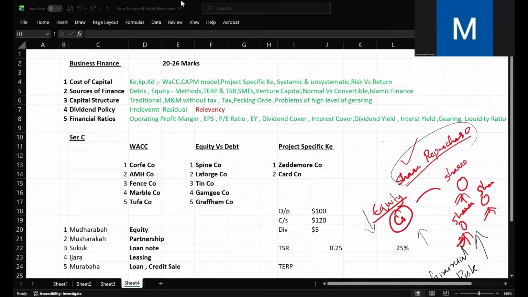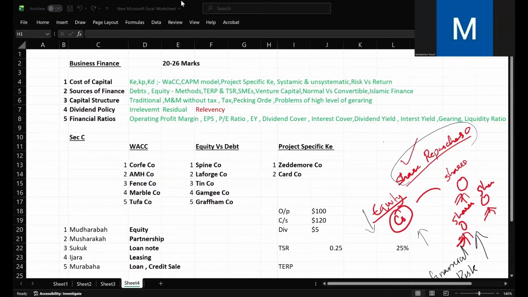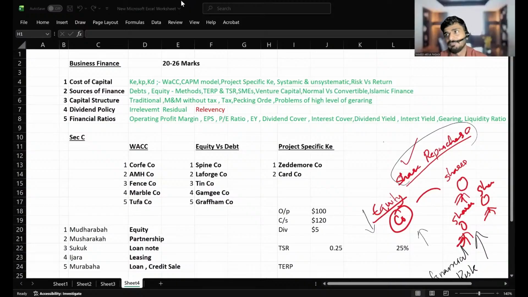Then, what is the difference between interest cover and interest yield? Interest cover ratio means, let me ask you, what profit are we using for paying interest? PBIT, PBT, profit after tax? Profit before interest and tax. So based on the current PBIT, how many times can we pay interest? For example, if the interest cover ratio is 2, it means we can pay interest 2 times based upon our current PBIT. That is what is discussed in interest cover ratio.